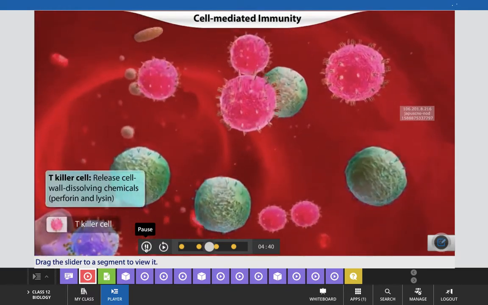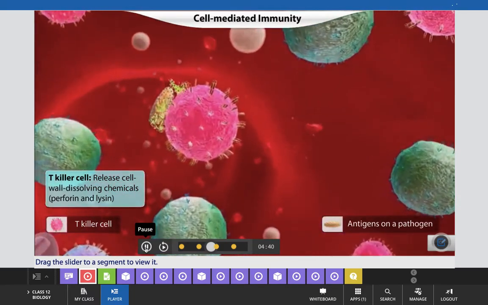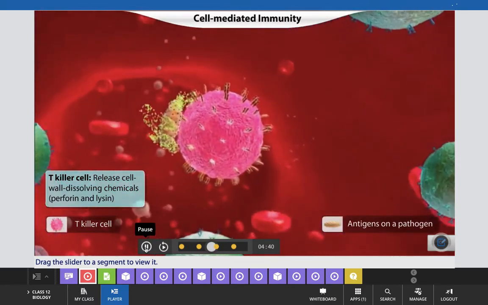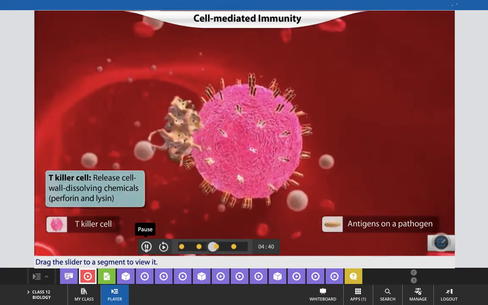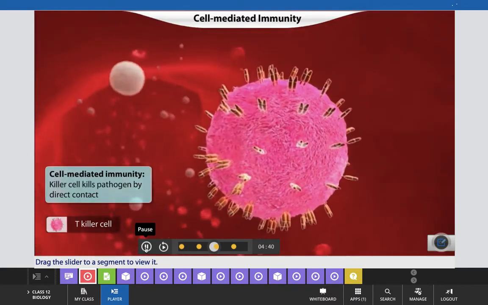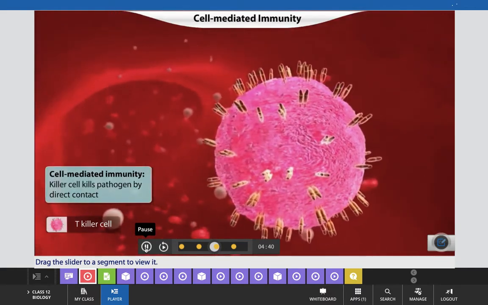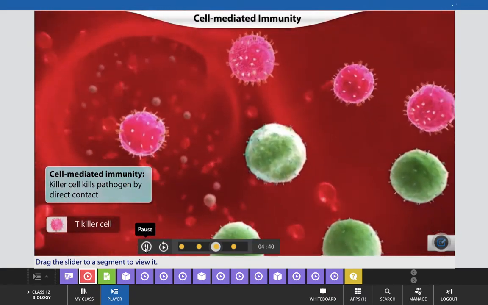The T killer cells directly bind to the antigens on the pathogen and kill it by releasing cell wall dissolving chemicals. As T cells kill the pathogen directly, this type of immunity is called cell-mediated immunity.